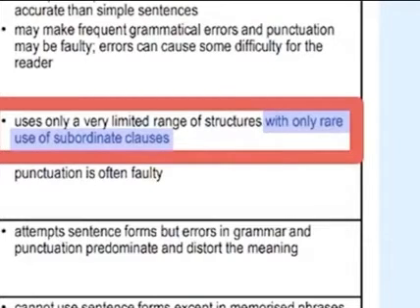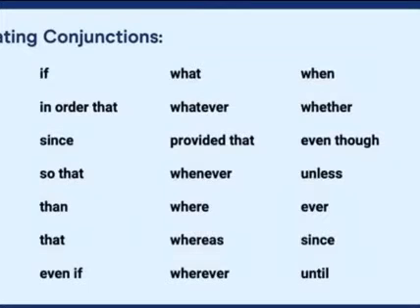Most people don't know what this means, and so they're oblivious to its importance, and they don't realize that if they get a 4 here, it will bring down their entire score. The easiest way to avoid rare use of subordinate clauses is to write some sentences, maybe 3 or 4, that start with or are coordinated by one of these subordinating conjunctions. These are words like after, although, as if, as long as, because, before, if, in order that, etc.